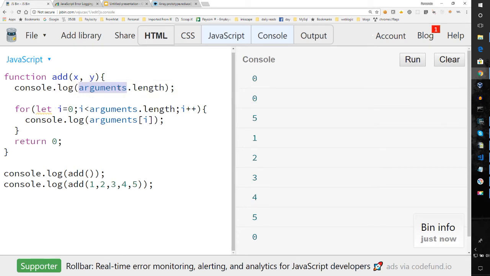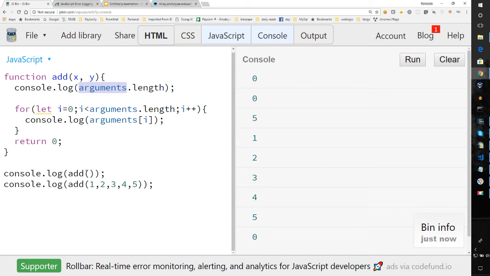And again, in my personal use, I have not found the need to use arguments, but I know that it is used heavily in frameworks because sometimes frameworks have to be dynamic in a way that they have to capture additional arguments or fewer arguments and things like that. So as you get deeper into it and you start building libraries or frameworks or anything like that, you may need to make use of this capability.